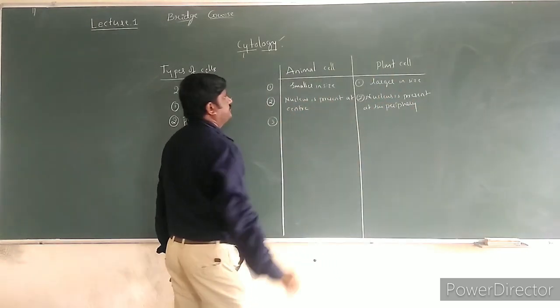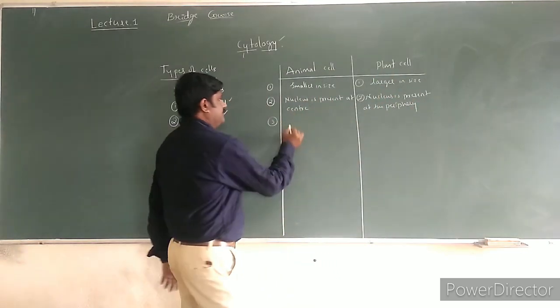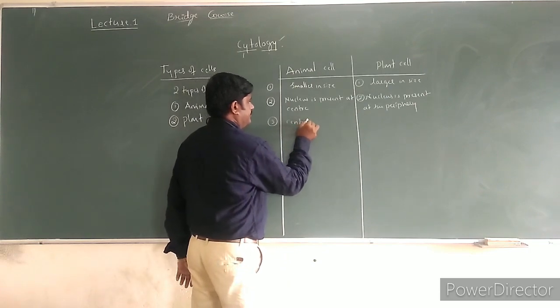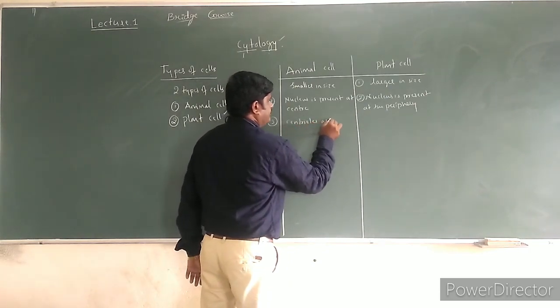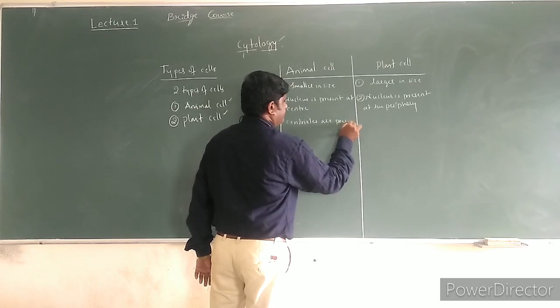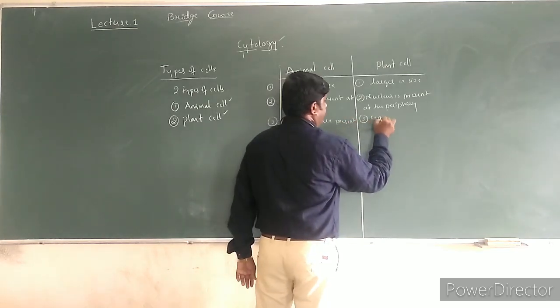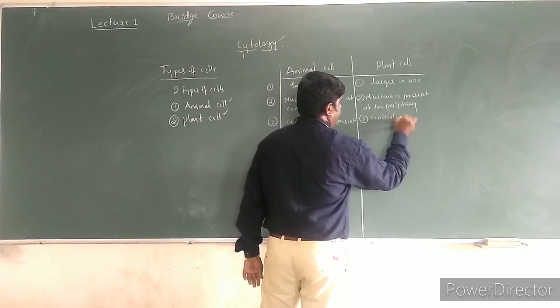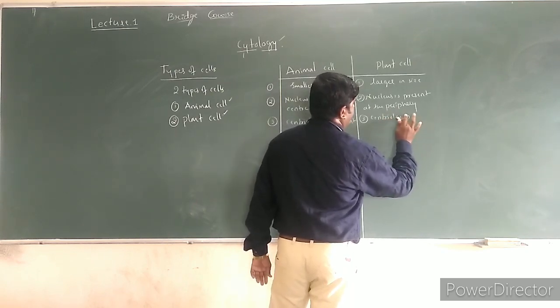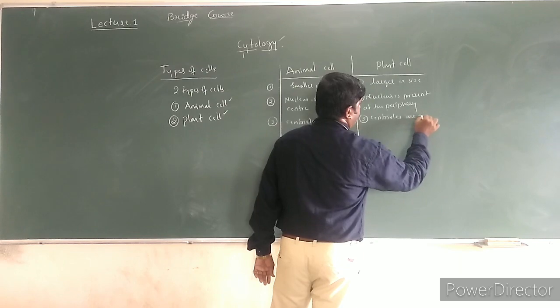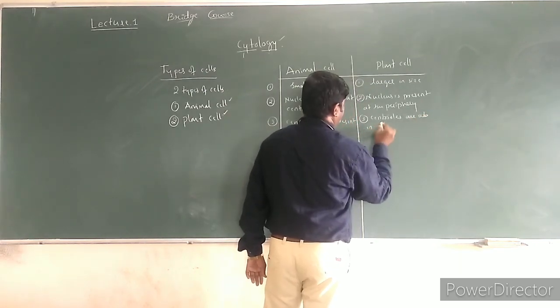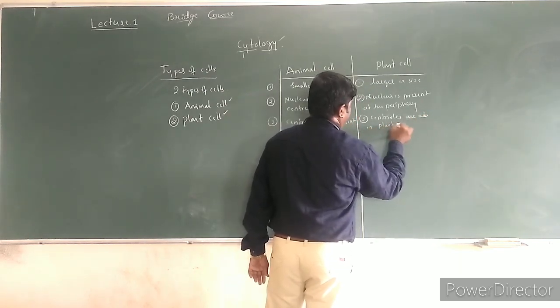And third, in animal cells centrioles are present, but centrioles are absent in plant cell.